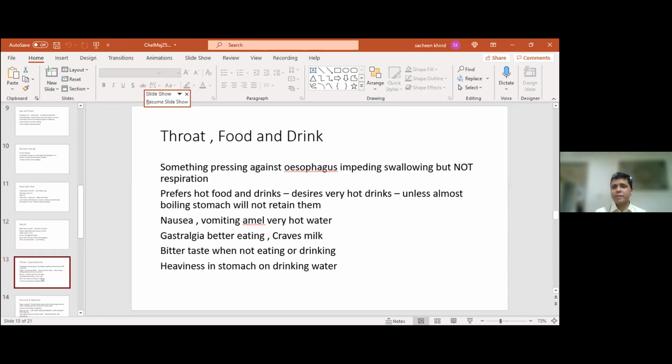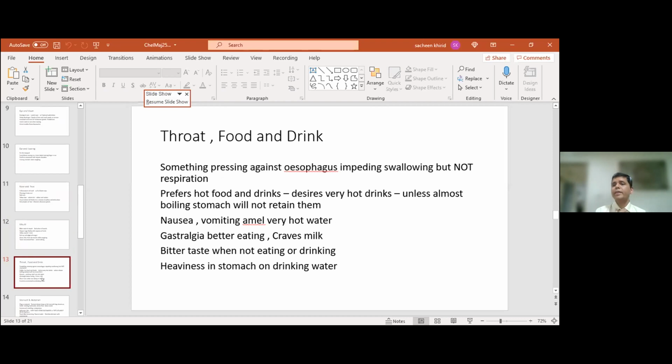This was an interesting symptom. They constantly feel something is pressing against the esophagus, meaning swallowing is difficult, but respiration is not affected. So something up here in the throat, they feel something is squeezing over there, which is only making swallowing difficult, but breathing is fine. So this can be a very, very useful symptom for people with GERD, okay?